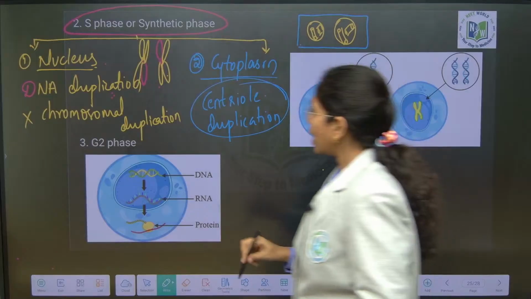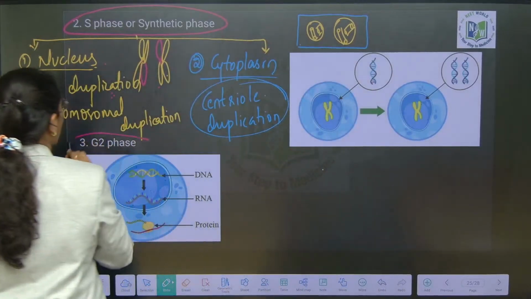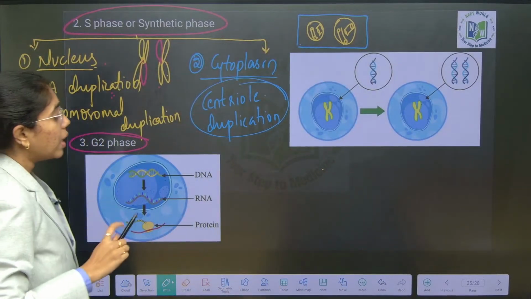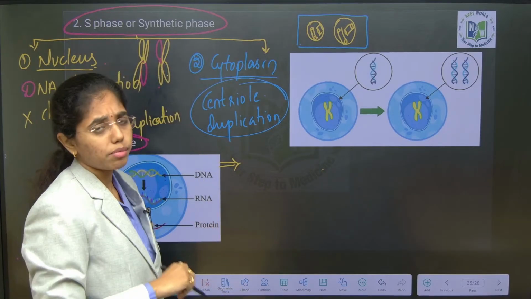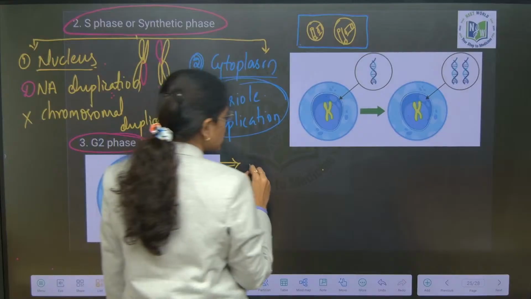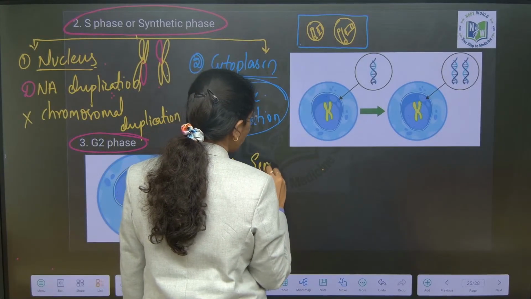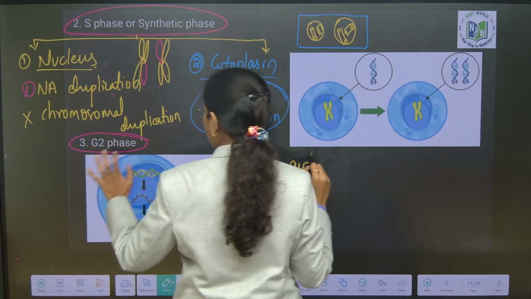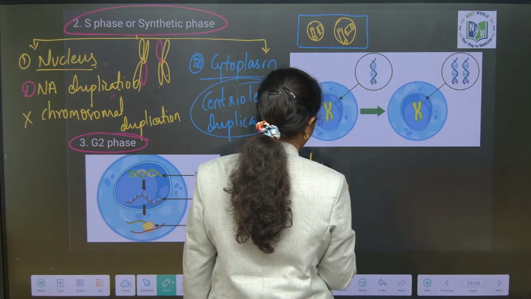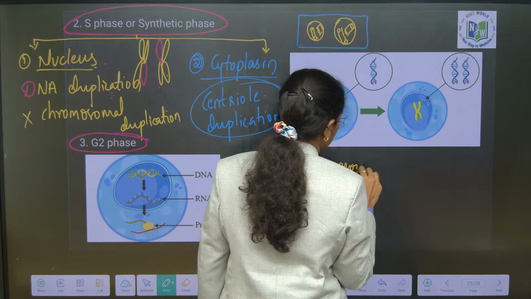G2 phase. In G2 phase the cell organelle duplication will happen. There is a popular statement which is asked multiple times in your NEET and EAPCET that semi-autonomous or self-replicating organelles will duplicate in G2 phase.